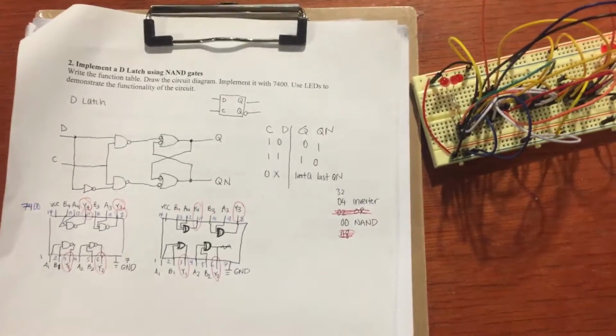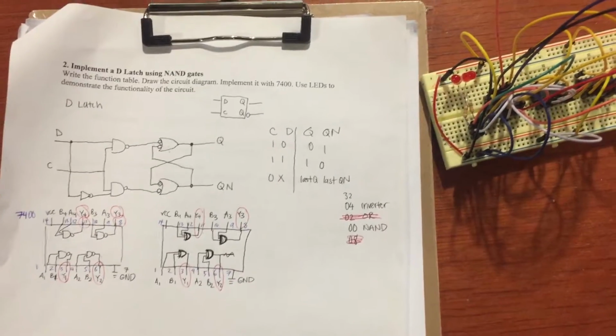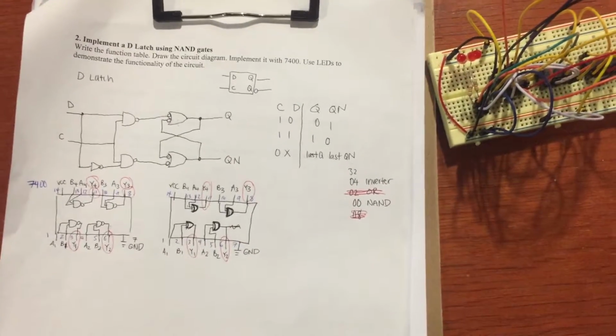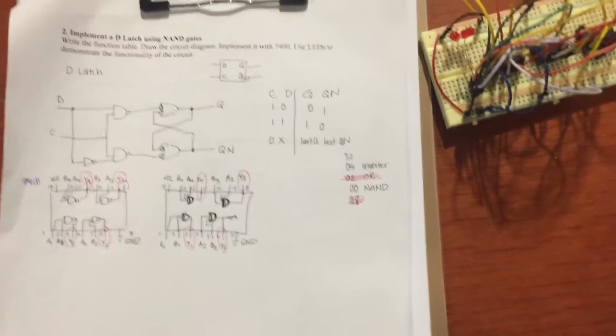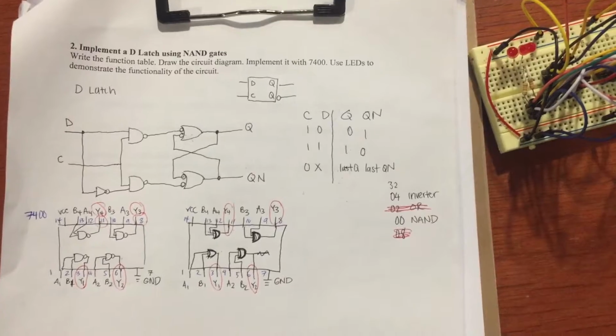Okay, this is part B of Project 5, submitted and presented by Group 10, Sebastian, Amar, and Michelle. This is the D Latch.